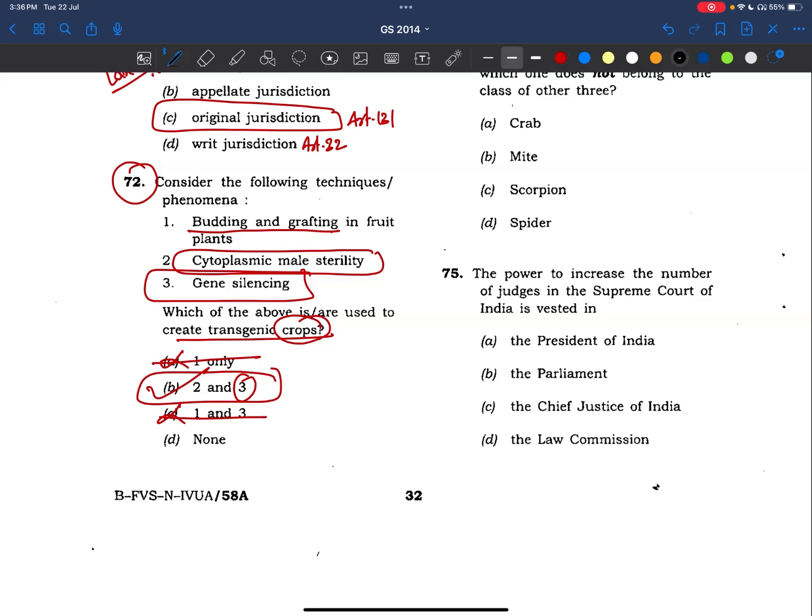Okay, so we need to read about gene silencing, right, and transgenic crops as well, like our GM crops, brinjal, BT cotton, right, even GM mustard recently. So these things will be very important.